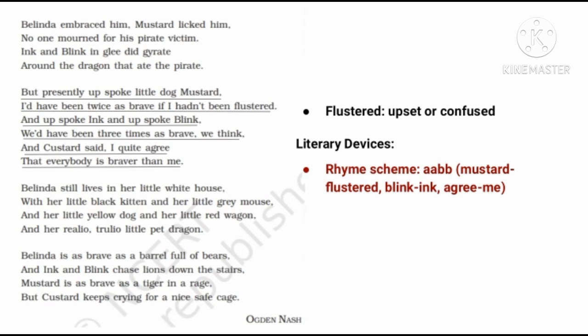After they thanked and showed their love towards the dragon, they changed their mind. They were reminded of how they used to make fun of this cowardly dragon, and now they all were praising him. So at once the dog said that it was just because of some confusion that he wasn't able to do anything, otherwise he would have been twice as brave as Custard. Both Ink and Blink also said that they would have been 3 times braver than Custard. To this, the dragon said that he fully agreed, that all of them were more powerful and braver than him. The rhyme scheme of this stanza is AABB.